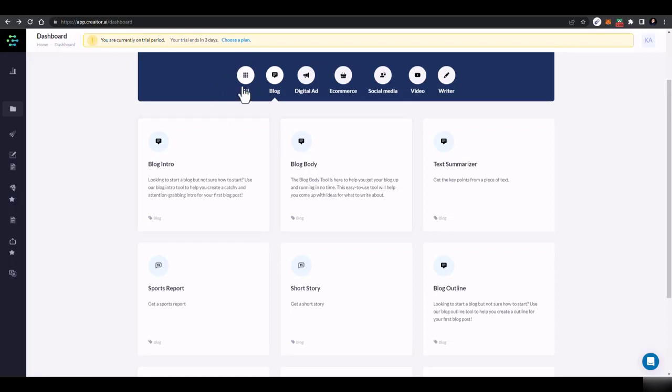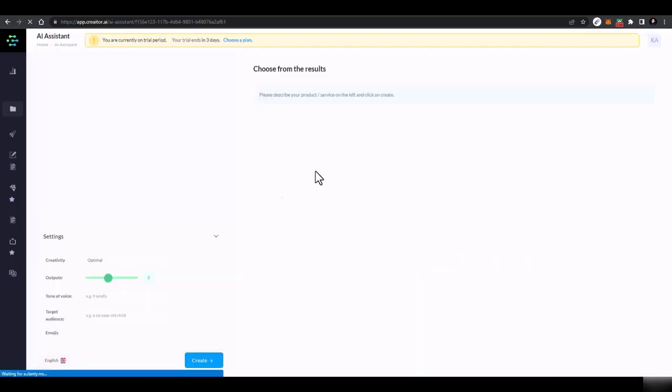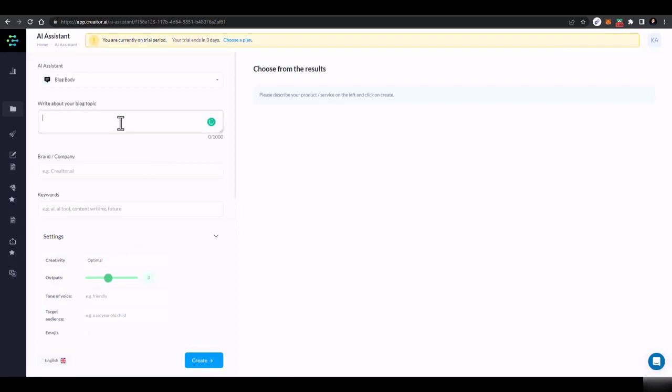Now when you have generated the blog intro, then go to the blog body. Here you can just create the blog body. Now here write about your topic up to 2000. Now here in blog body you can create a complete blog article. So up to 2000 words article on how to find high ticket clients from Google Maps.